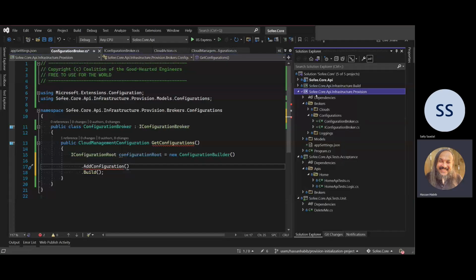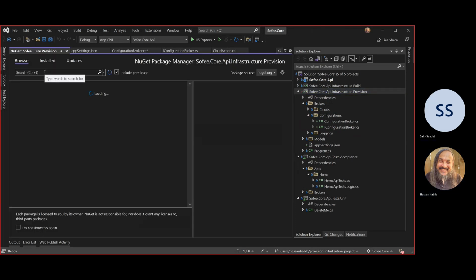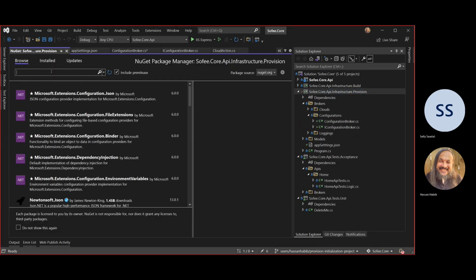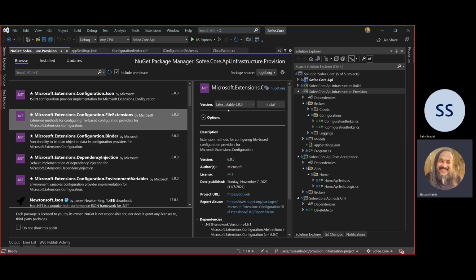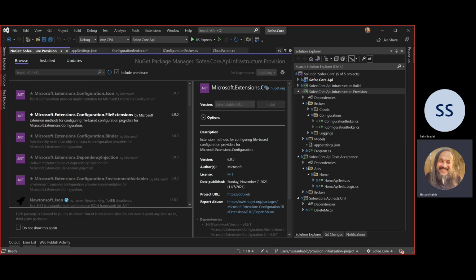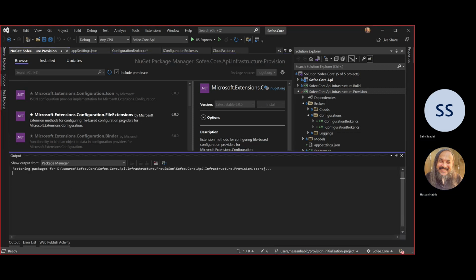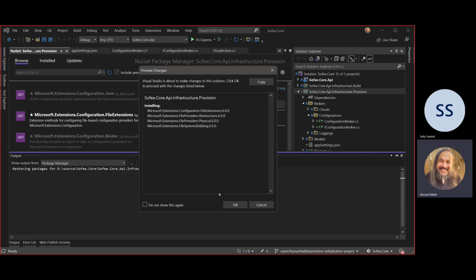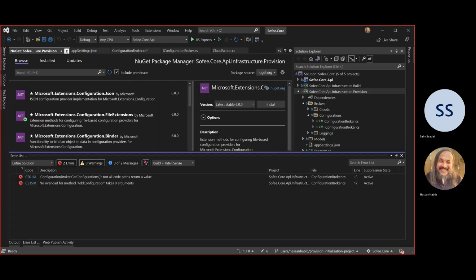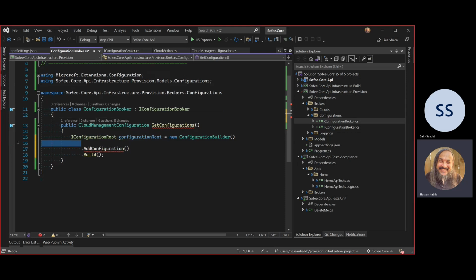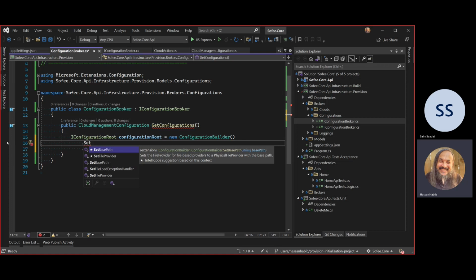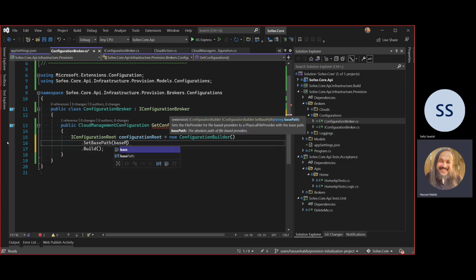So here is Sophie Core. Let's go into NuGet packages. There we go. And let's just go and say Microsoft extensions, file configurations, file extensions right here. Just an additional NuGet package that we're going to need. Okay, and now I can go here and say set base path. There it is. Great. See? So this is base path right here.